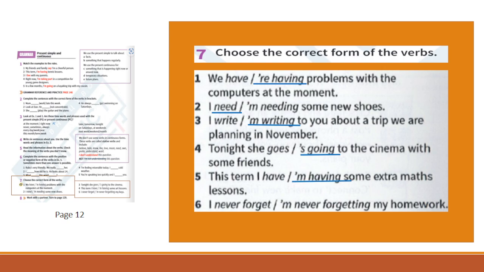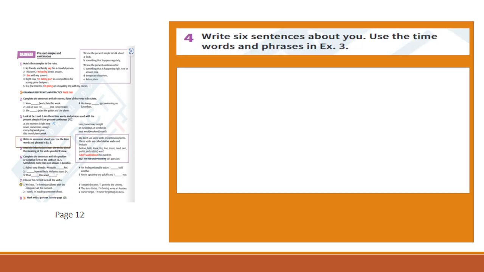This term, I'm having some extra math lessons. Here we have a temporary situation. That's why we use present continuous. And I never forget my homework. So forget is a stative verb. That's why we use present simple.